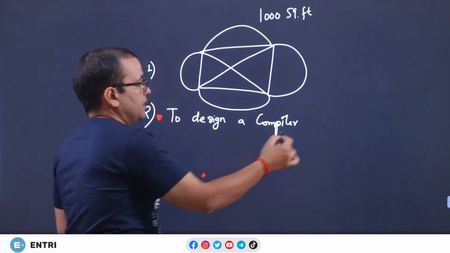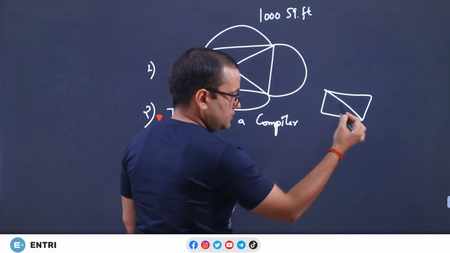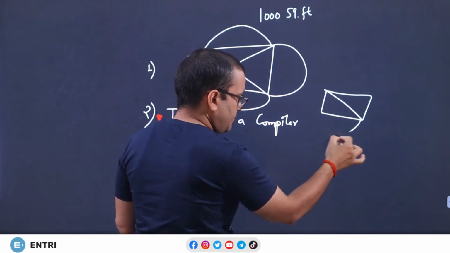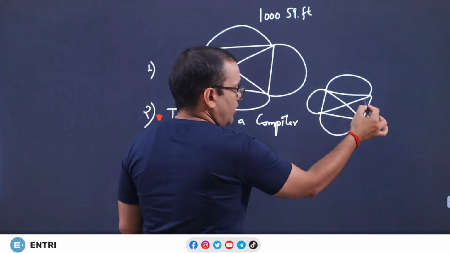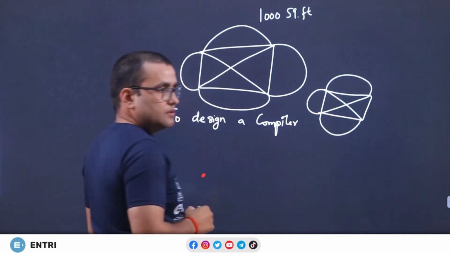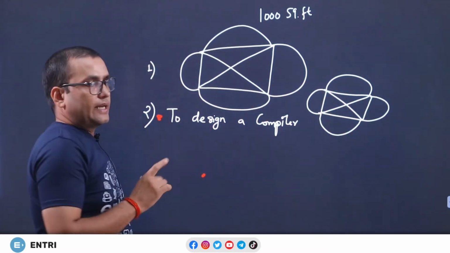Just keep going and keep going. You want to draw this graph. Can you do this?